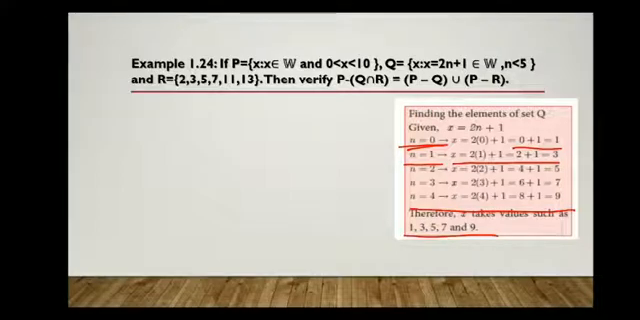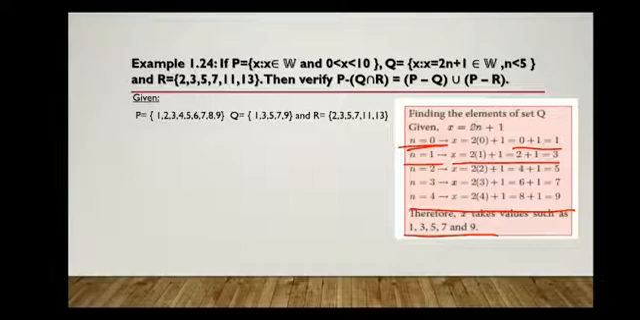So P is equal to {1, 2, 3, 4, 5, 6, 7, 8, 9}. Q is equal to {1, 3, 5, 7, 9}. R is equal to {2, 3, 5, 7, 11, 13}. Now you have to verify this law.